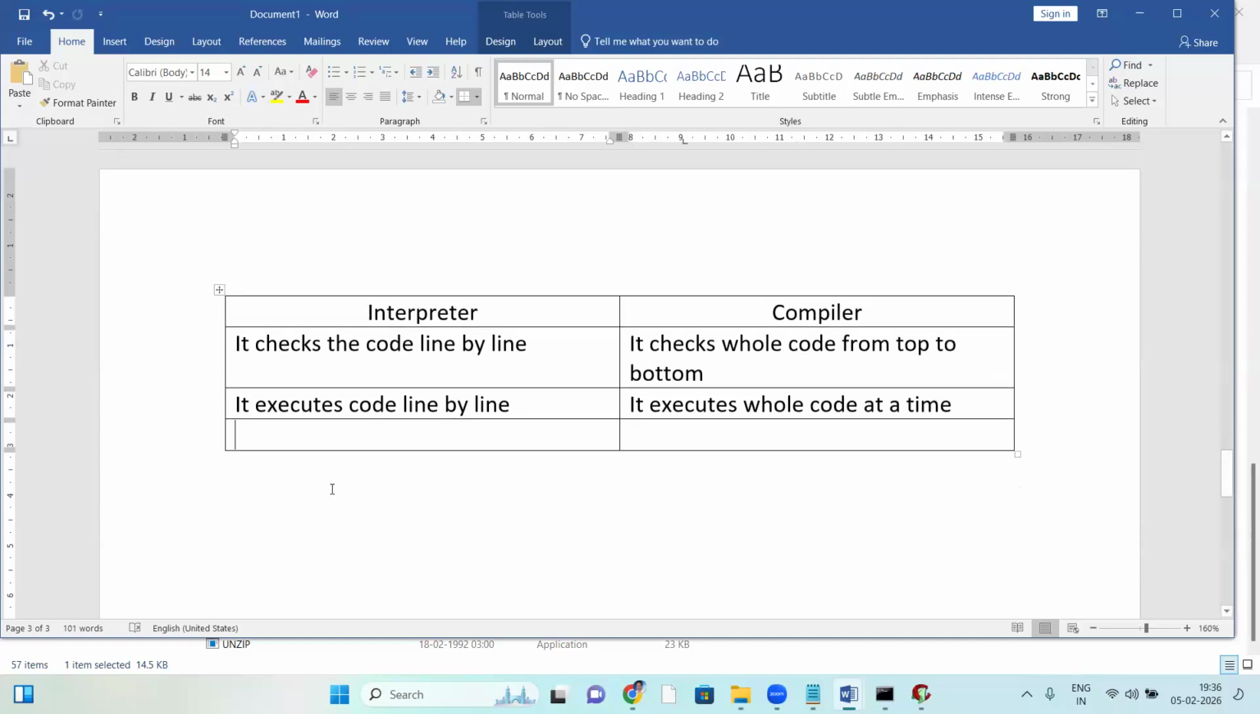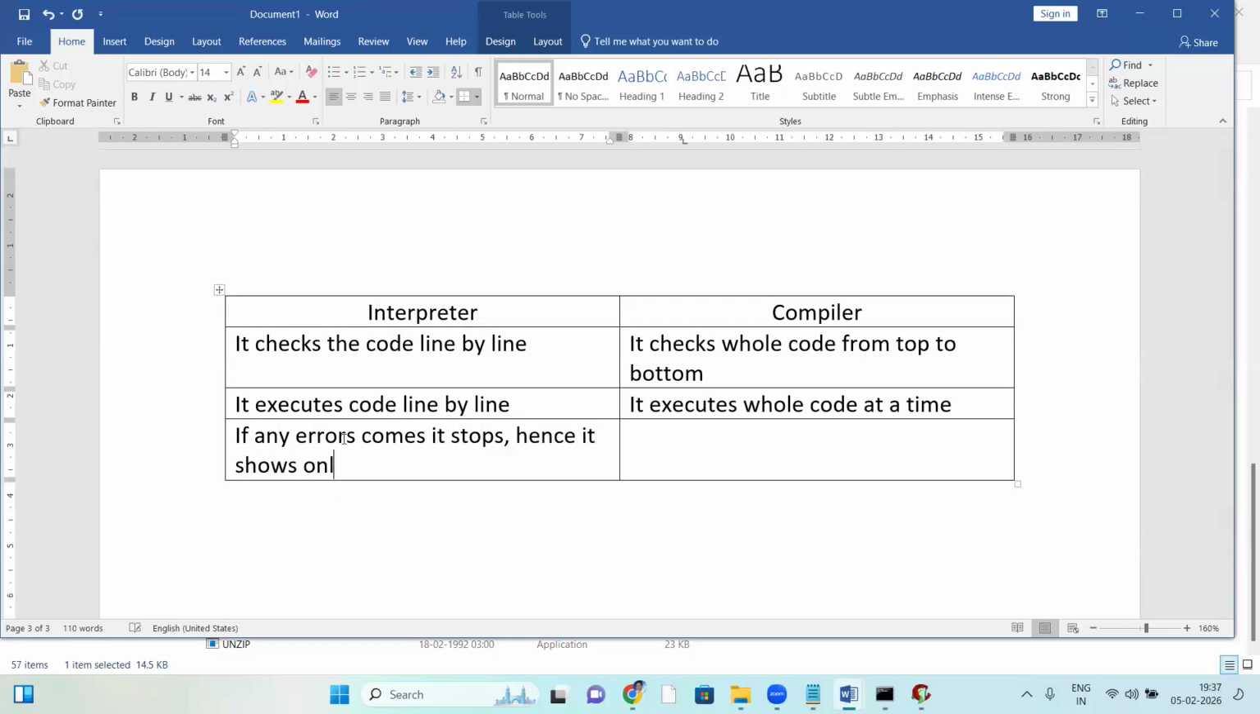Next, in the case of an interpreter, if any error comes, it stops. Hence it shows only one error. Only one error, right? When it comes to the compiler,